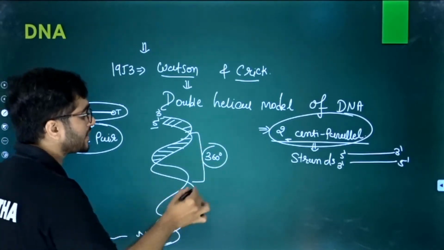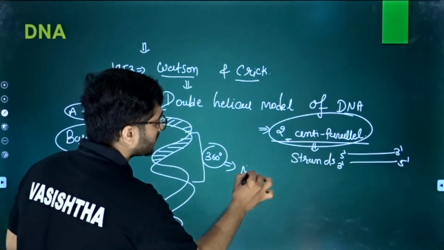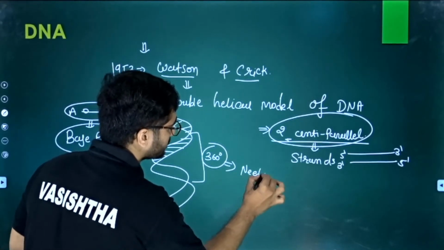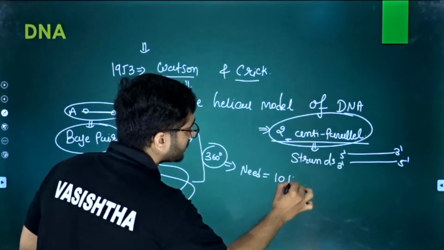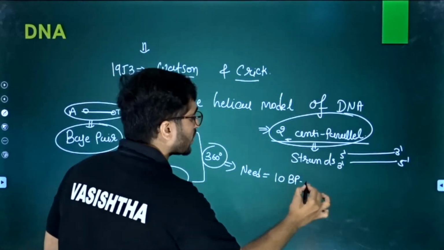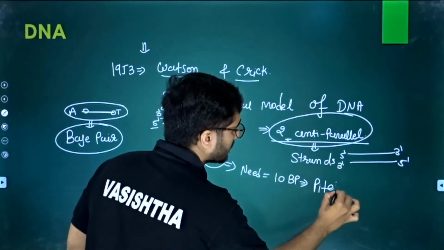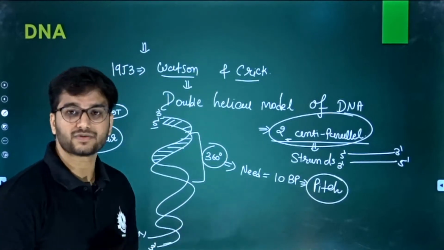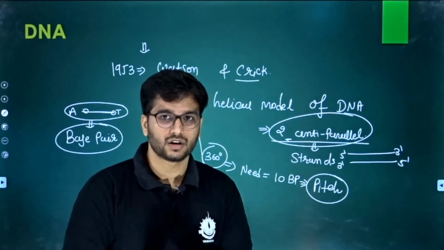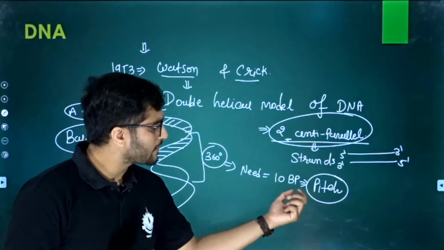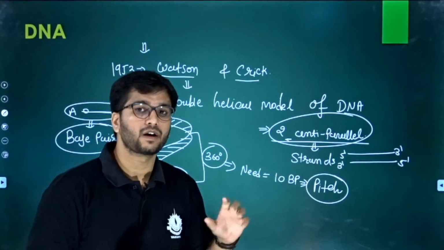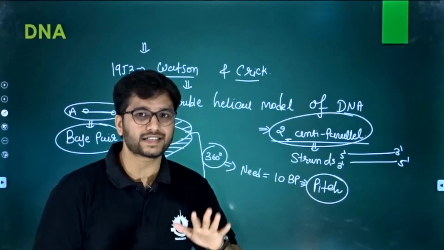And for that 360-degree turn, they need what? For a 360-degree turn, they need 10 base pairs. And this is known as a pitch. This 10 base pair area is known as what? That is known as a pitch. Right? So what do you mean by pitch? Pitch is the 10 base pairs which cover the 360 degrees.